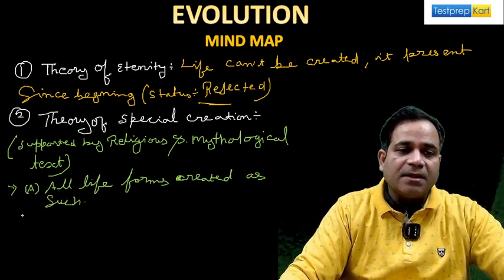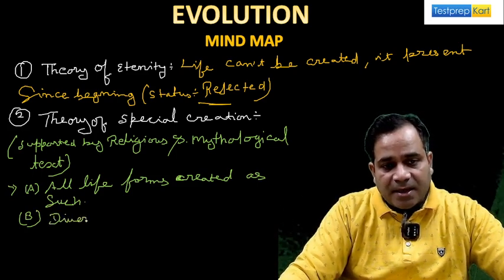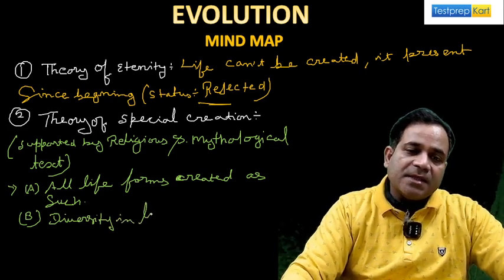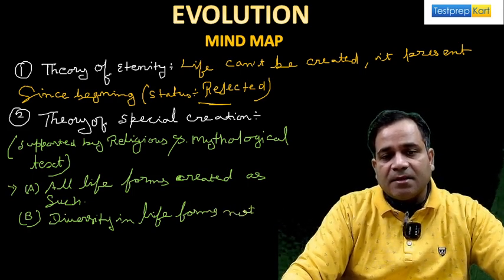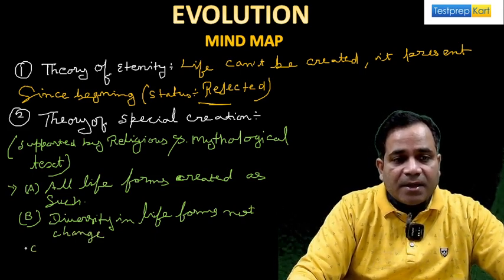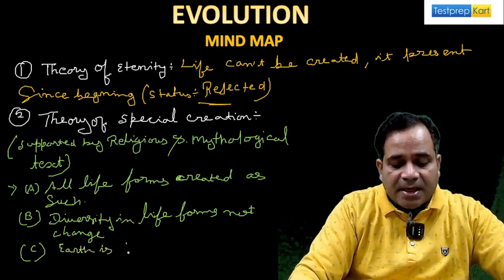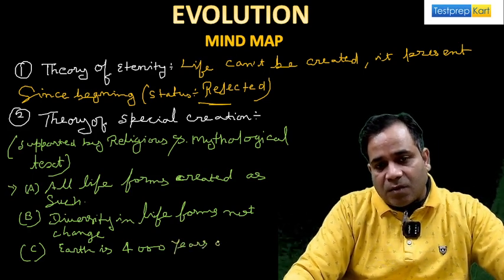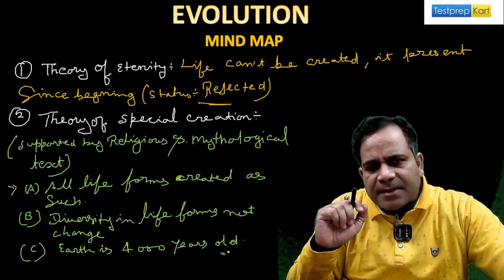Number one. Number two, that what? Diversity. See what I'm saying here? The diversity in life forms does not change. Diversity in life forms not change, my dear. And the third one is what? That the Earth is what? 4,000 years old. According to your opinion, tell me, is this theory accepted?